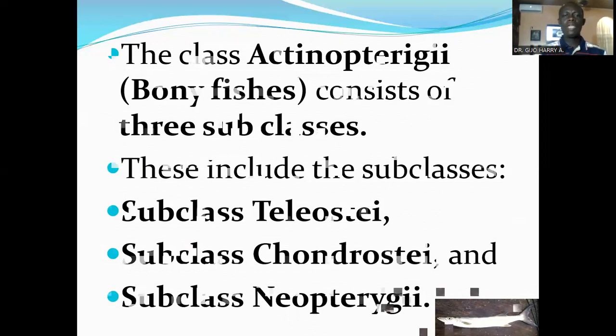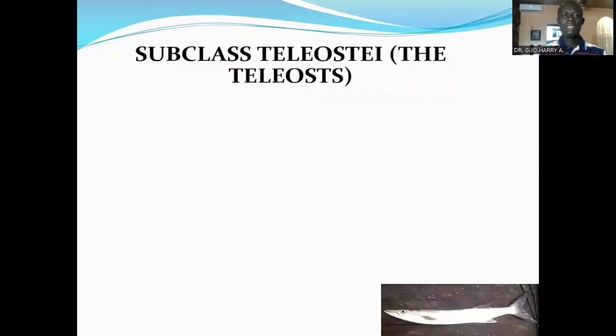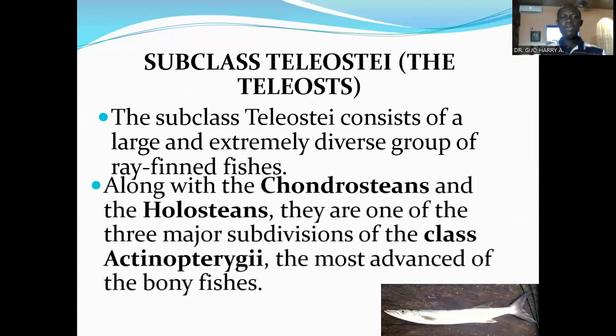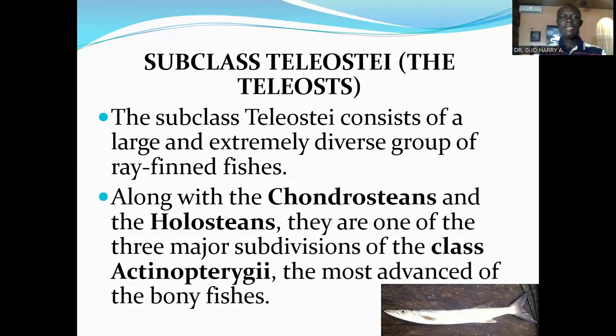Now I want to look at the first subclass, the subclass Teleostei, also called the teleosts. The subclass Teleostei consists of a large and extremely diverse group of ray-finned fishes, the most advanced of bony fishes.